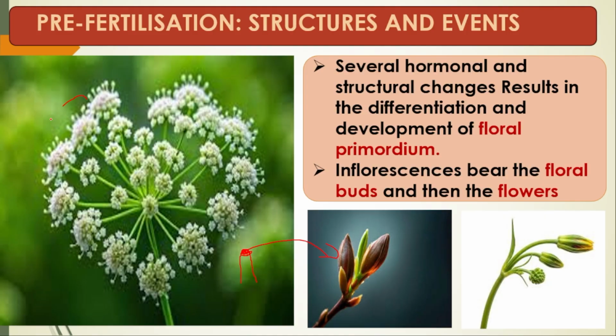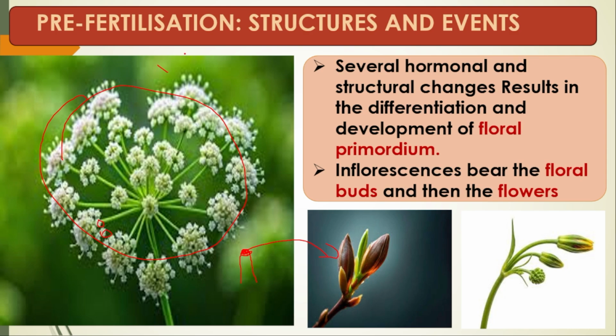This is the inflorescence which I am showing here. What is the purpose of the plant producing an inflorescence? From far away, insects or other pollinators can't see a single flower. If only one flower is there in a plant, that is what happens. So there will be a bunch of flowers in the form of an inflorescence, so that they can attract the pollinators very easily. That is the purpose for which the plant produces the inflorescence. In all these inflorescences, these small tiny parts are the flowers.